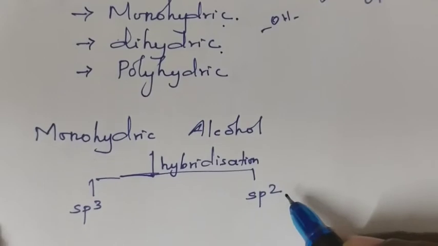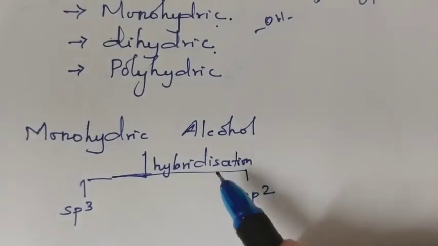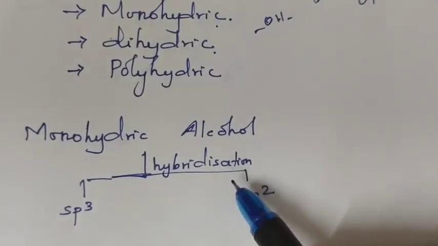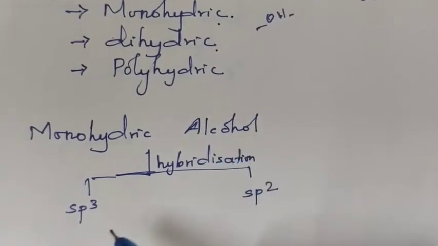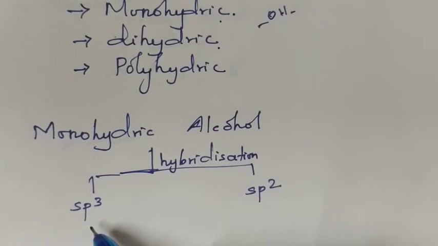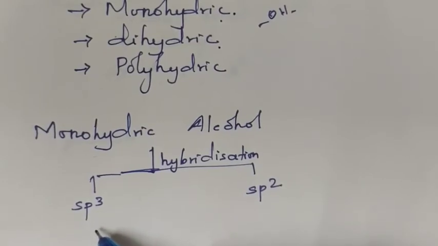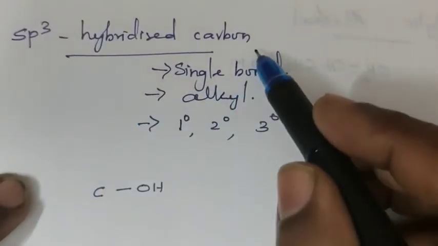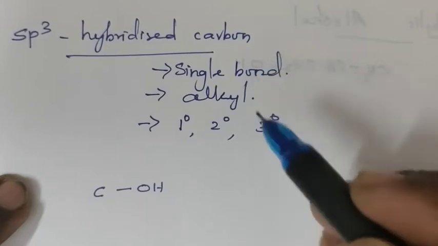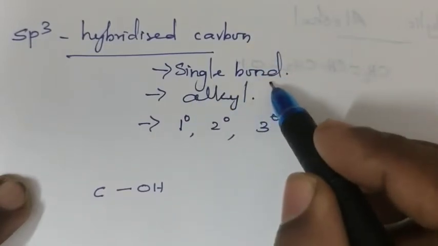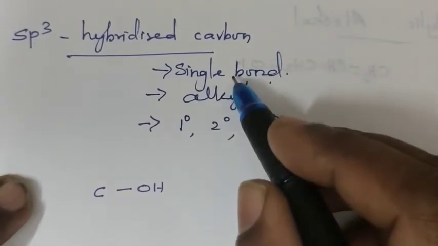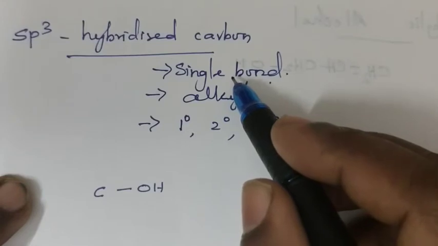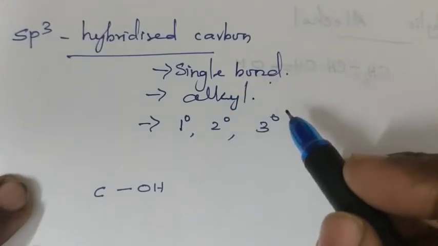Monohydric alcohols are further classified based on hybridization. Based on hybridization, monohydric alcohols are classified into compounds containing sp3 hybridized carbon and compounds containing sp2 hybridized carbon. sp3 hybridized carbon means single bonded carbon. The carbon which carries the OH group is a single bonded carbon.